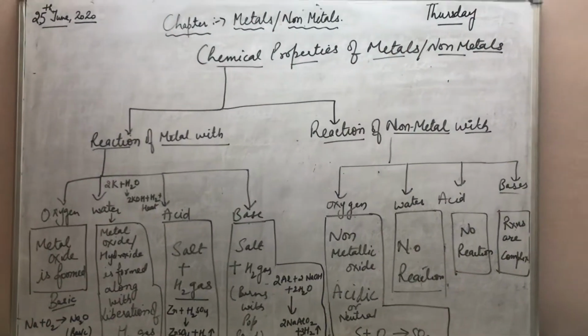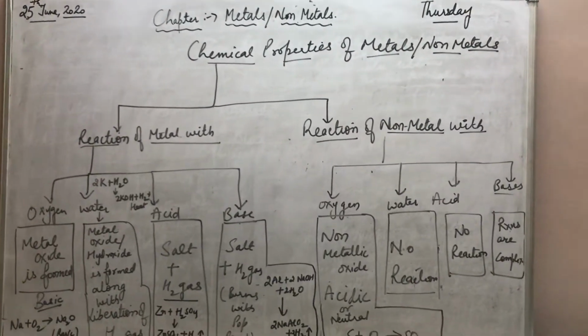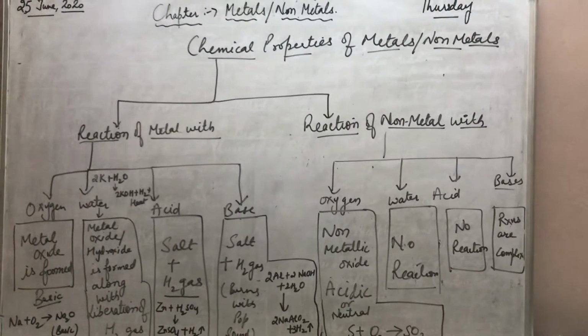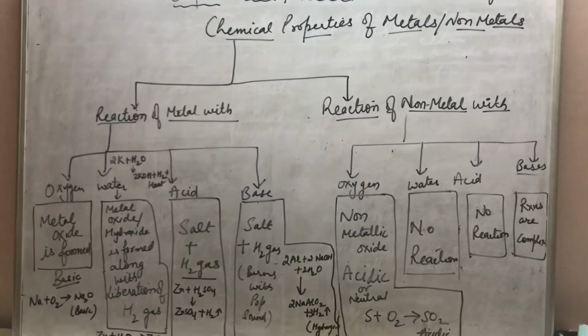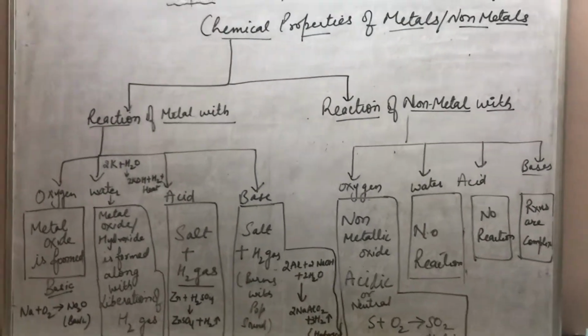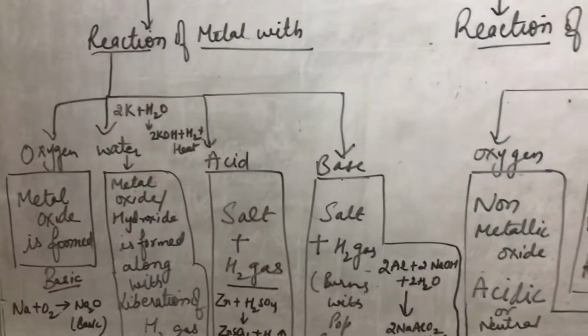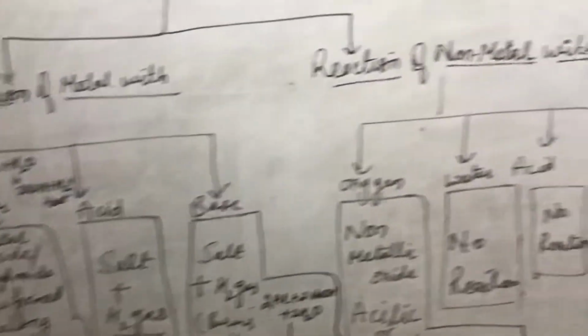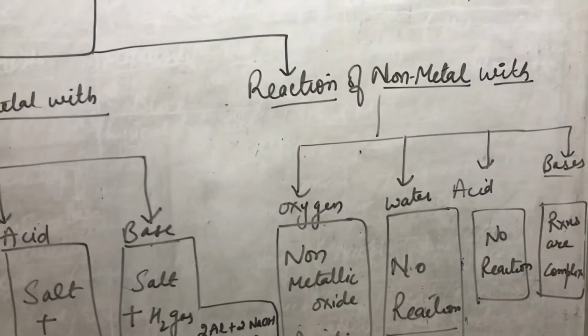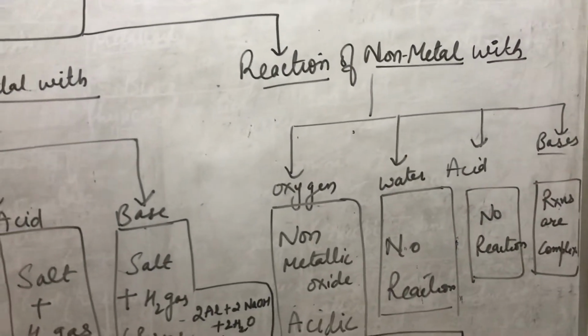Good morning, class 8th. Today we are going to discuss the chemical properties of metals and non-metals for revision. Firstly, we are going to start with how the metals react with oxygen, water, acid and bases. And similarly, we have the reaction of non-metals with oxygen, water, acid and bases.